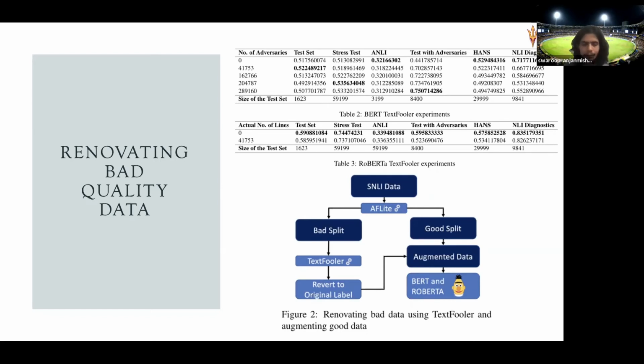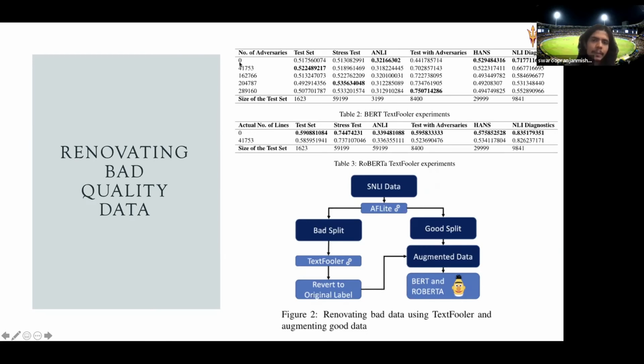Now, our intuition behind this was to find out how generalization and robustness are related. If I convert bad splits to adversarial samples, will it help generalize better? We don't observe a clear-cut pattern here.